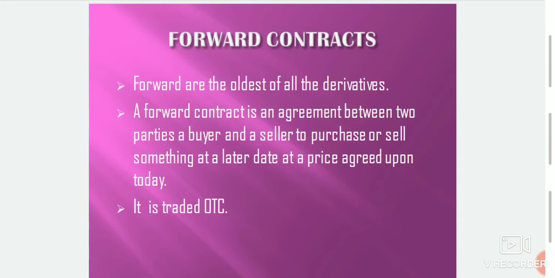Forward contracts are the simplest form of derivatives available today, and they are the oldest form of derivatives. It is a customized contract between two parties where settlement takes place on a specific date in the future at today's predetermined agreed price. They are not traded on an exchange, rather traded in the over the counter market. And these contracts are not standardized, each one is customized with its own specification.